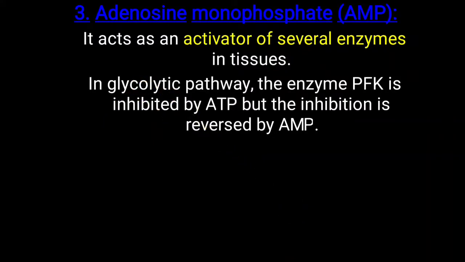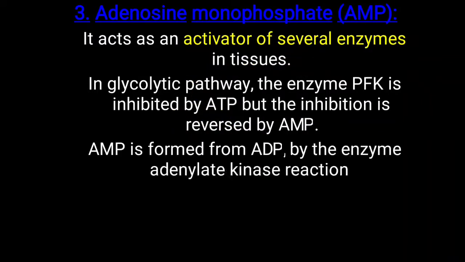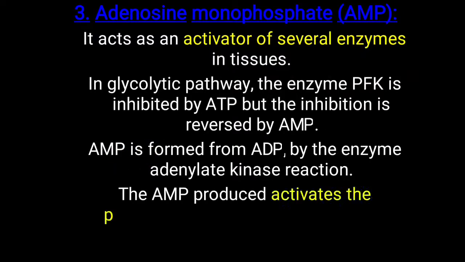So for any energy related metabolism, simply remember that an increased level of ATP indicates a high energy level, and an increased level of AMP in the cell indicates a low energy level. So that AMP is very helpful for the activation of several enzymes in the tissue. AMP is formed from ADP by the enzyme adenylate kinase reaction. So from ADP one more phosphate is removed, meaning one more high energy bond is removed, and it is converted into AMP, that is adenosine monophosphate.